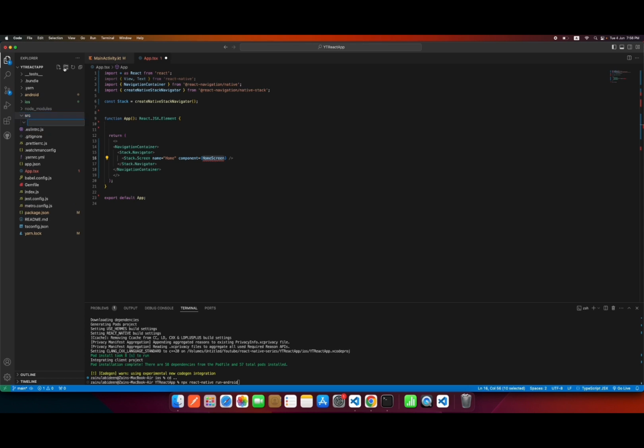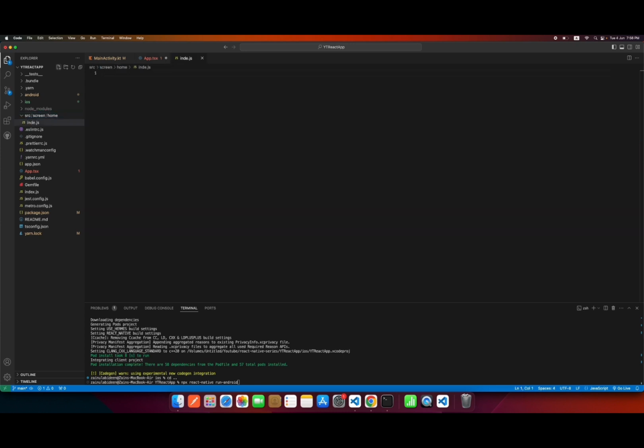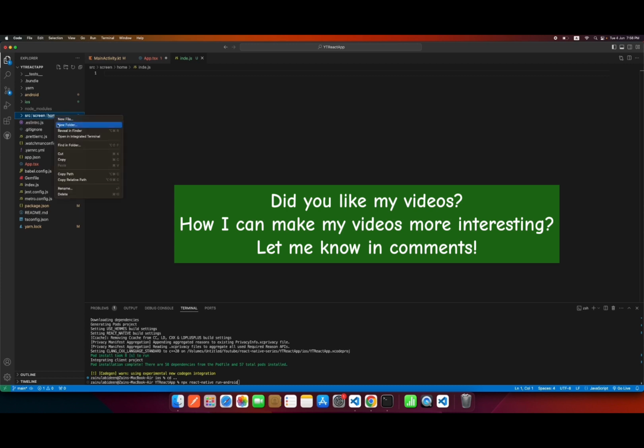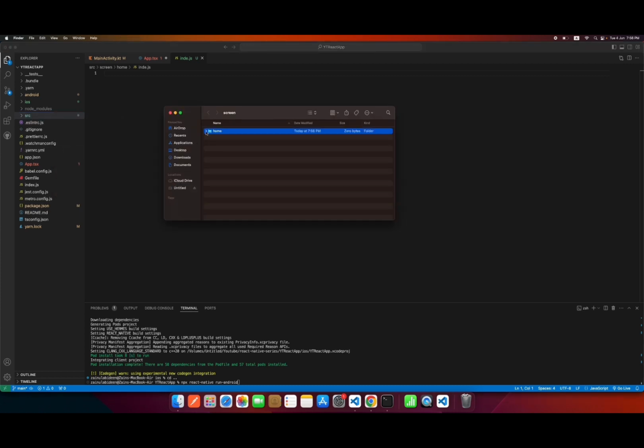In this I will create a folder of screen, and inside this I will create a folder with the name of home screen. Let's create a file inside home which is index.js. Make sure it's inside this, yep, it's inside this.